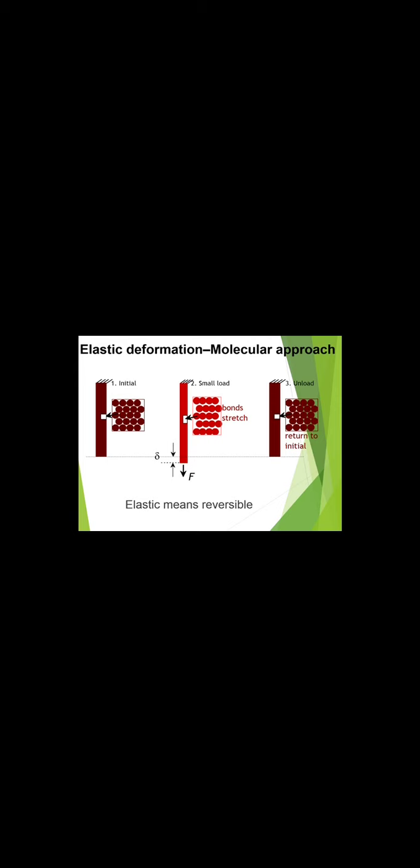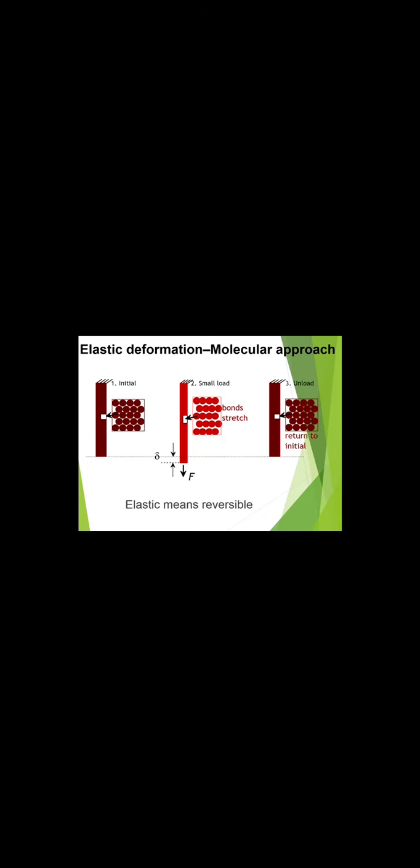Here we are able to see, on the top in each row, a small portion of the material we have taken, as seen through a high resolution device through which we are able to see the atoms or molecules. This is the initial length of the material, and this is the arrangement of the atoms in the material. In each row you are able to see 4 atoms.